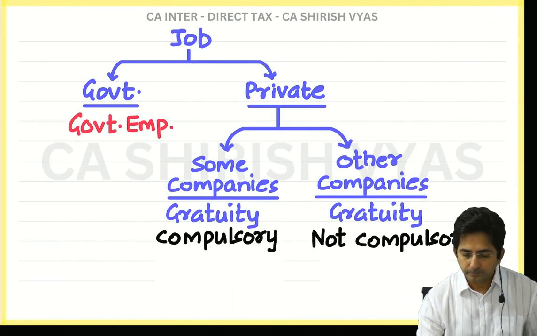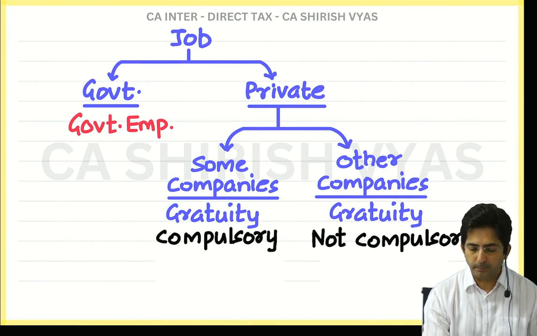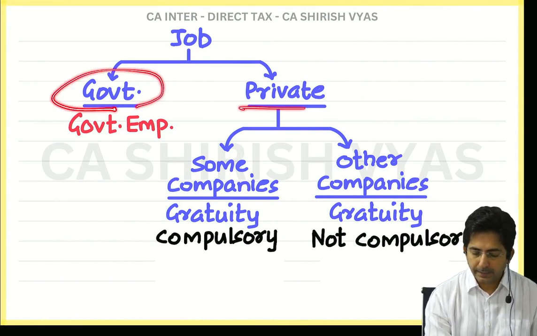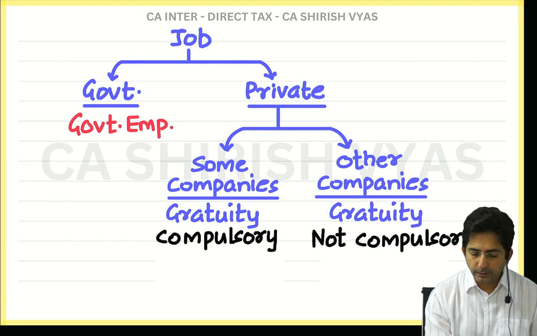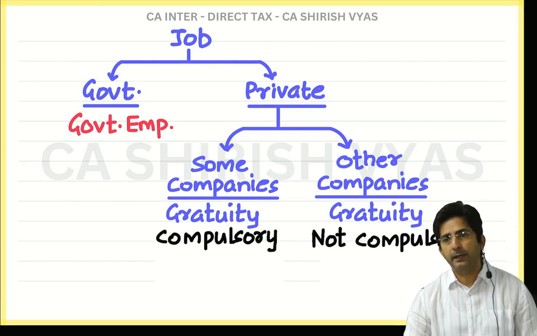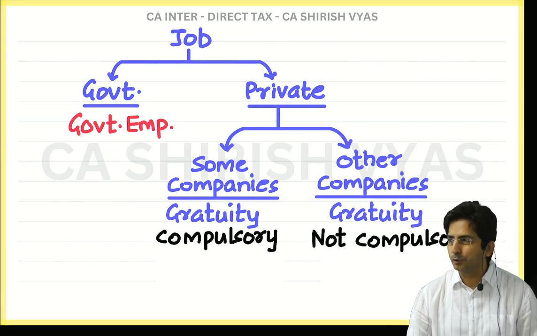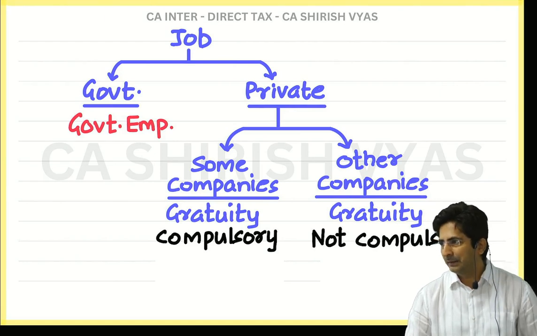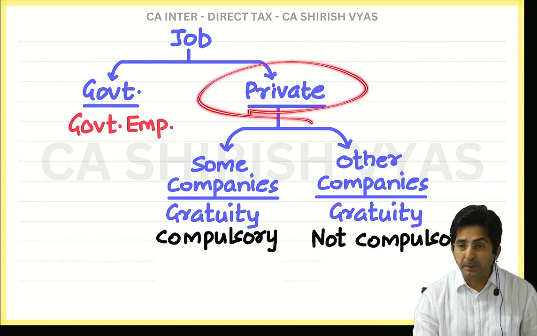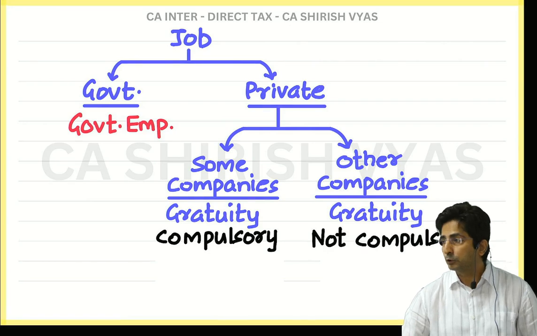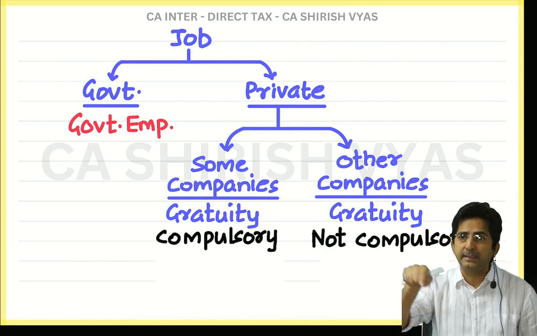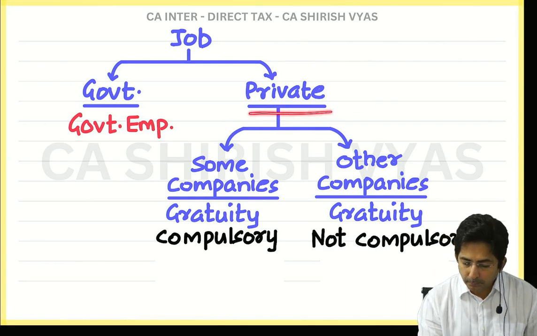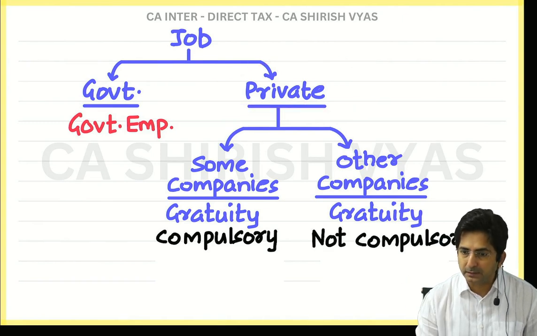Read. There are two types of job: government job and private job. See, if you are doing a government job, then you are a government employee. Everyone knows. And in a government job, you will always get gratuity. It is in the private sector that some people are ungrateful, so law had to come for the private sector. In the private sector, can you see the classification?